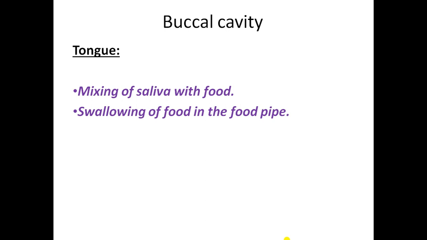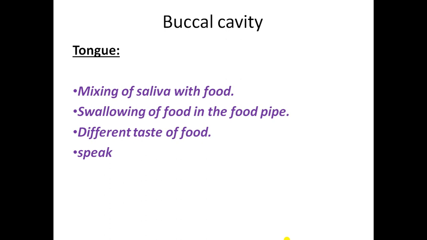Now the next one, as we are well aware, is that it helps in getting the different tastes of the food. It has several taste buds that can distinguish four types of taste basically in the food, that is salty, sour, bitter and sweet, and you had learned this in the lower classes. I hope you remember this. Now come to the next one. It enables us to speak. So it is very important for us to speak, right?